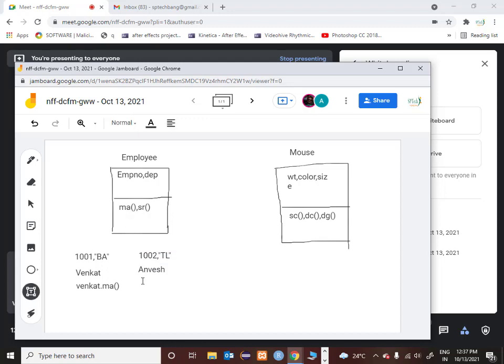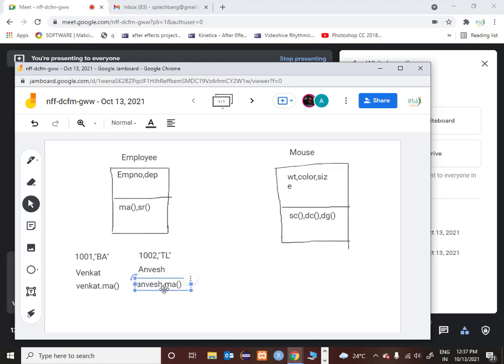So how do I do that? I say Anvesh dot MA. That means there is only one method called mark attendance. When I use that method from the Venkat object, it will mark attendance for Venkat. When I call this method from an Anvesh object, it will mark attendance for Anvesh.